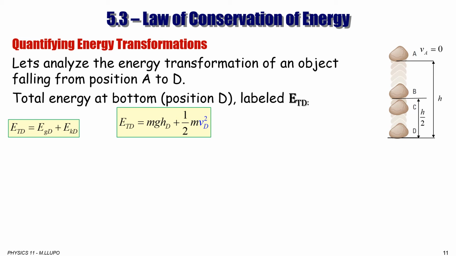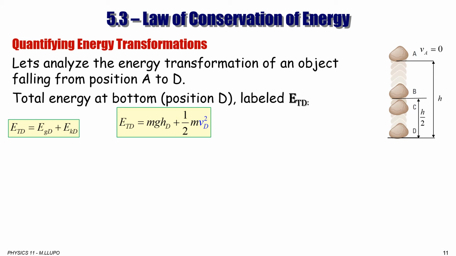And we can replace gravitational potential energy at point D with mg delta H, which in this case is HD. And kinetic energy at point D is half of the m Vd square.